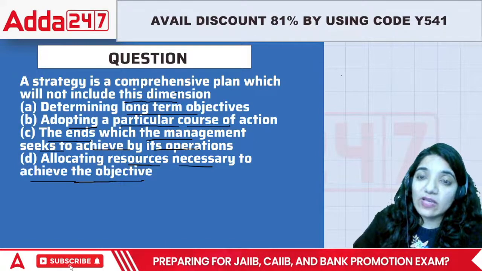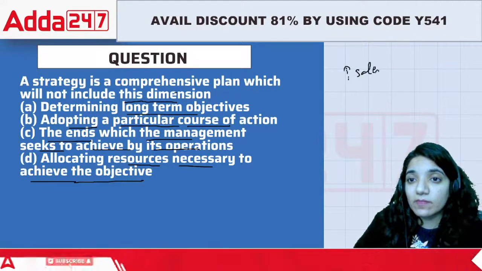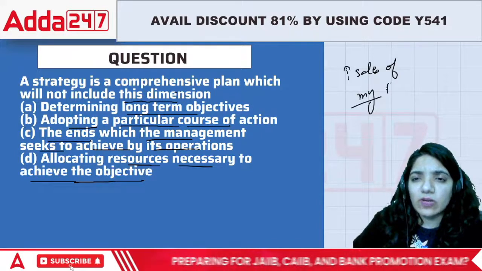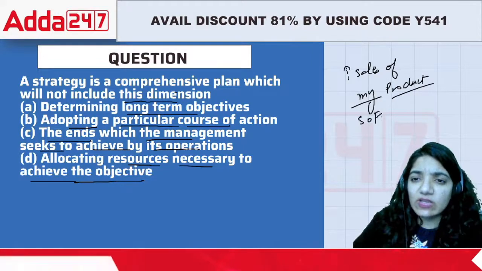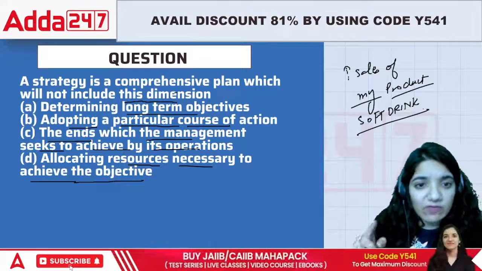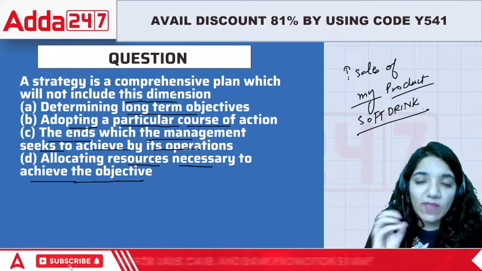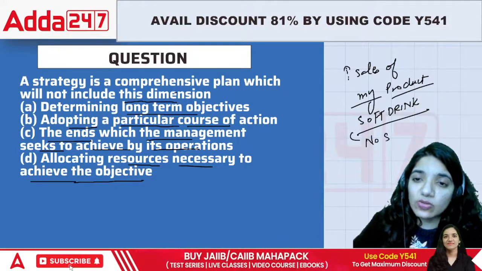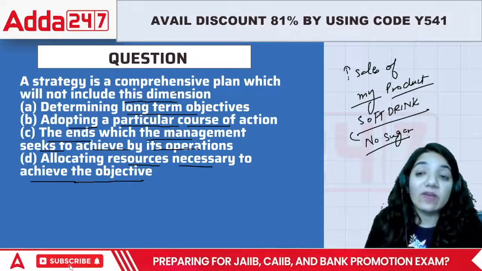If I said that I would like to increase the sales of my product. Let's say my product is basically a soft drink. Okay. So then if I'm trying to sell a specific soft drink, what else am I worried about? If I'm trying to sell that soft drink, how do I sell it? The best way is I say this is no sugar or low sugar, right? If I say it that way, then people would be interested in it.